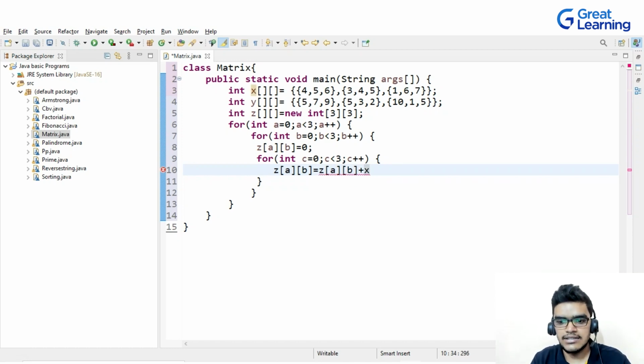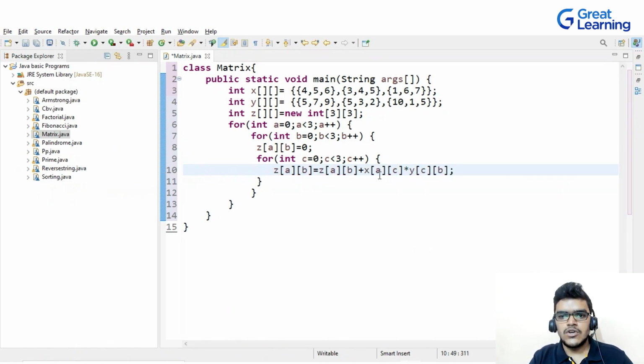So I'll write here X, and I will do the multiplication with Y. So I will put inside here the indexes as a c and c b.